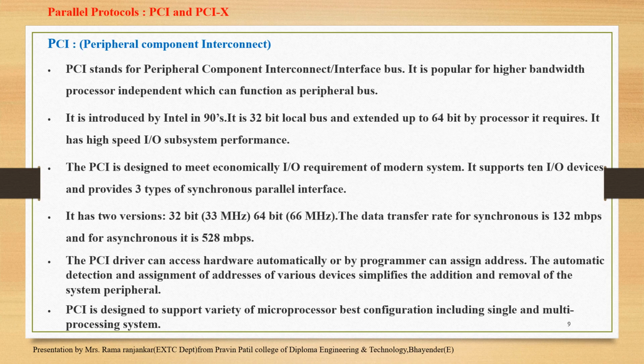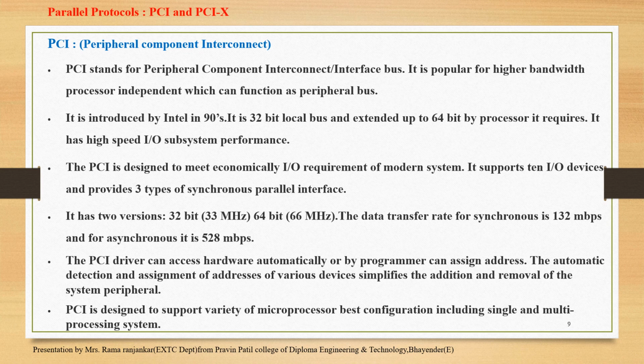Let's see the parallel protocols. First is PCI and PCIX. PCI means Peripheral Component Interconnect. This stands for Peripheral Component Interconnect or Interface Bus. It is popular for higher bandwidth, processor independent, and can function as a peripheral bus. It was introduced by Intel in the 1990s.